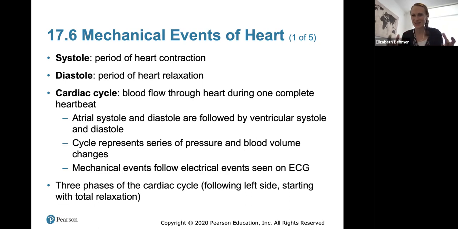The cardiac cycle itself is all of the events of blood flow through the heart during one complete heartbeat. So they include systole and diastole of the atria and of the ventricles. The cycle represents all pressure and blood volume changes.